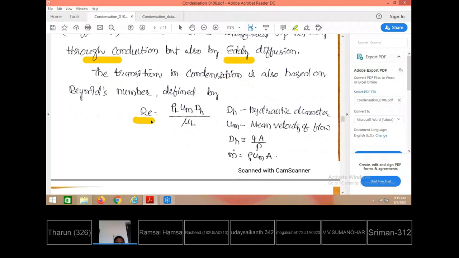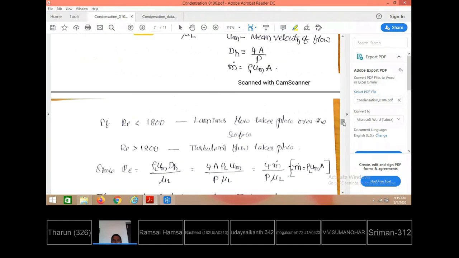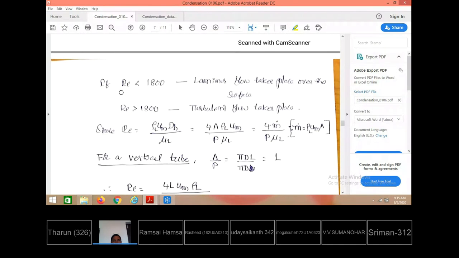The Reynolds number is the criterion to decide whether the flow is laminar or turbulent over the flat surface. Reynolds number is defined as rho u Dh by mu l. Here Dh is the hydraulic diameter, which means 4 times the cross-sectional area by perimeter. This is already given. When forced convection is discussed, if the estimated value of the Reynolds number is less than 1800 over vertical surfaces, the flow is considered laminar. If the Reynolds number is greater than 1800, the flow over the vertical surface is turbulent.